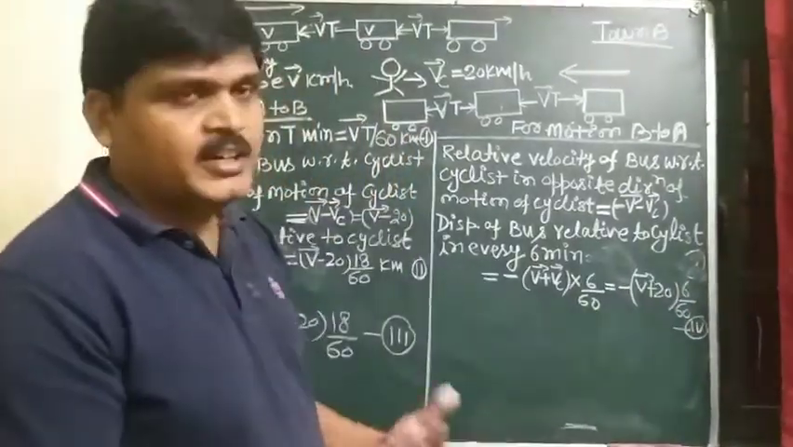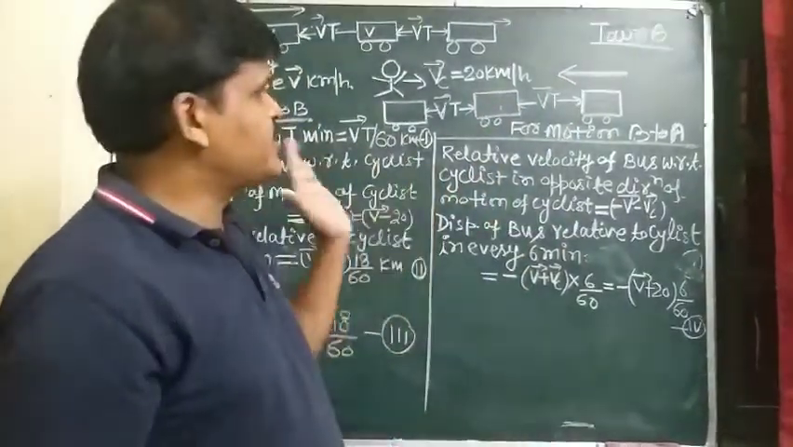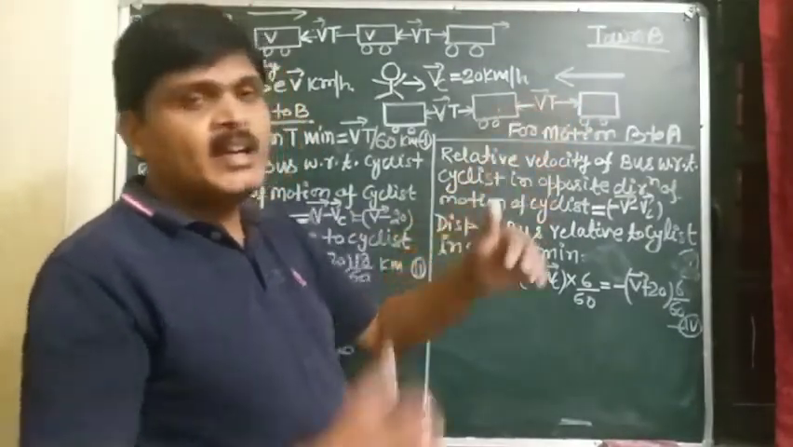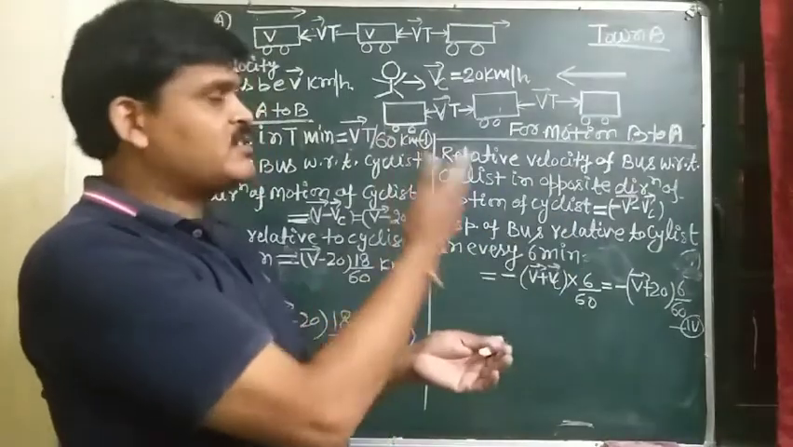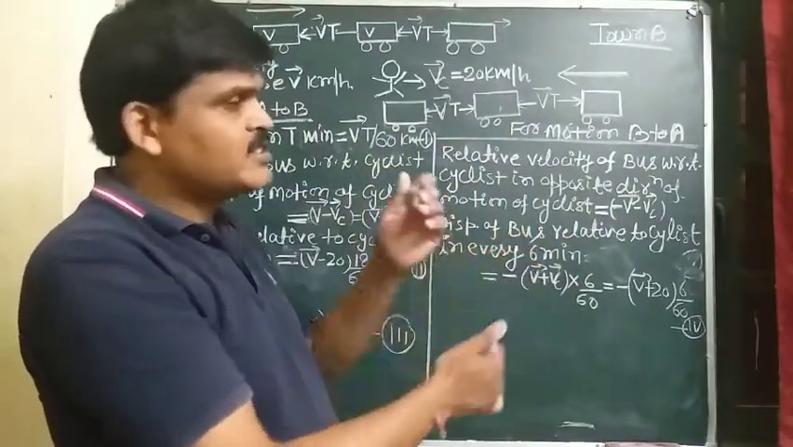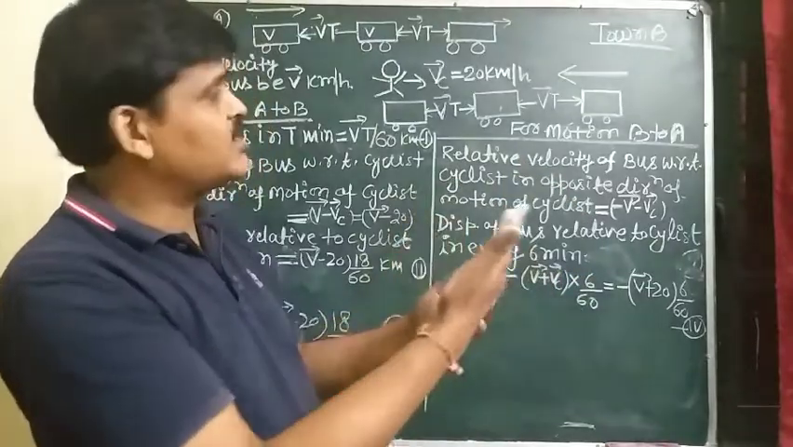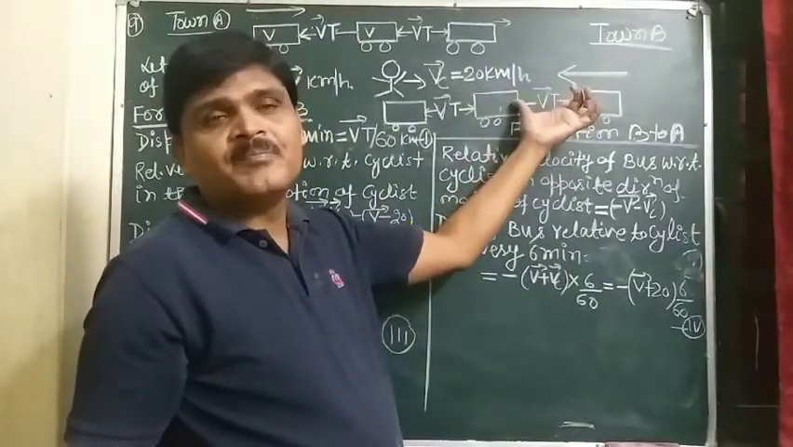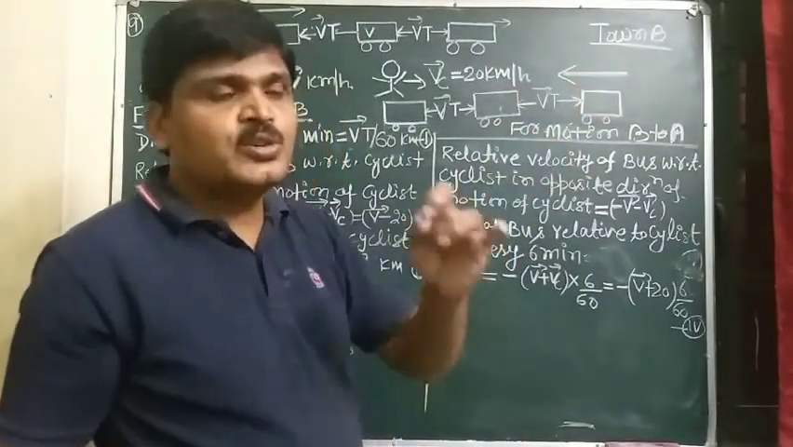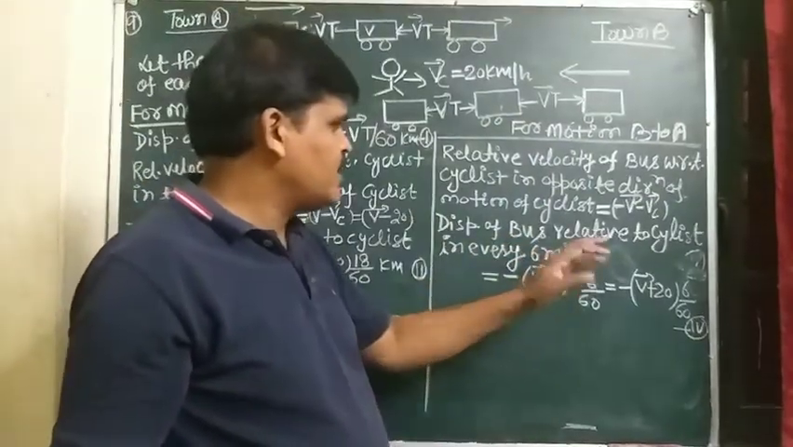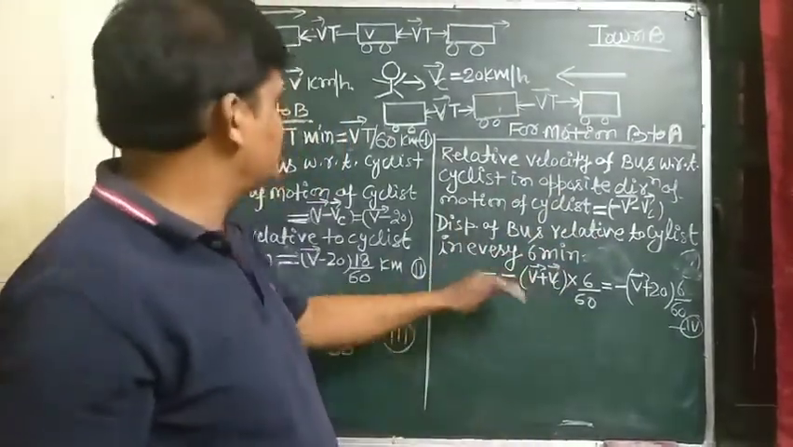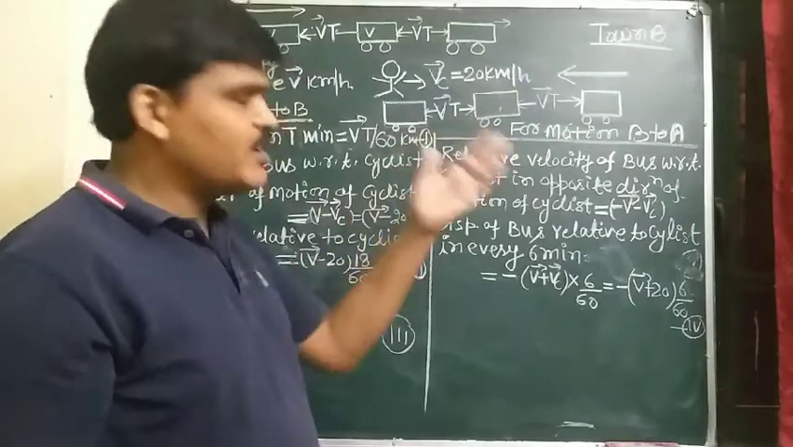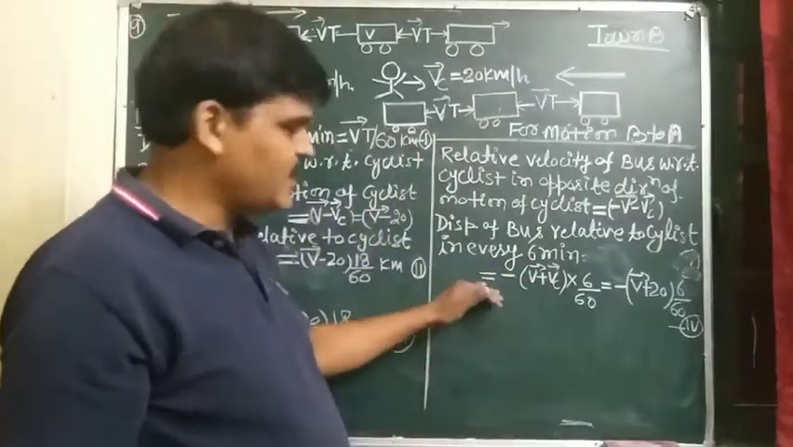And student, you already know that at every 6 minutes, the distance between two successive buses from B to A remains the same. When one bus crosses the cyclist in the opposite direction in 6 minutes, the next bus also crosses the cyclist in 6 minutes, and the distance between two successive buses remains the same. So the displacement of bus relative to the cyclist is equal to the displacement of bus in time t minute with respect to the ground.